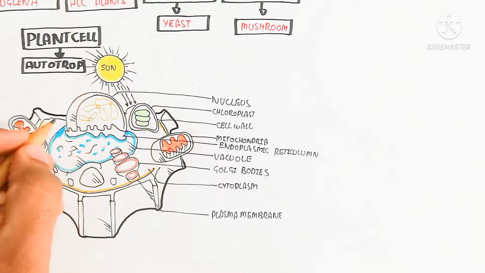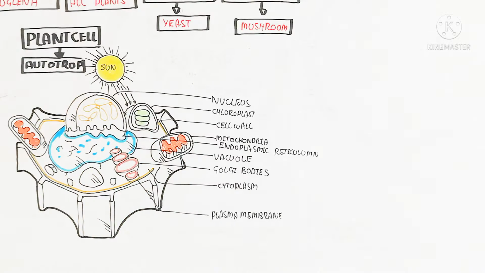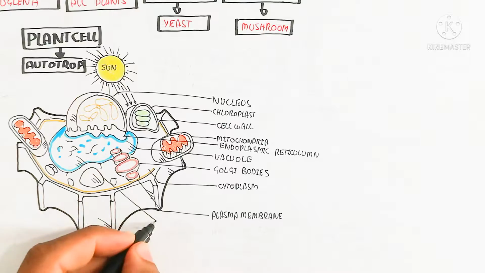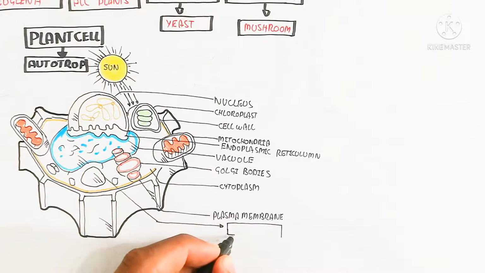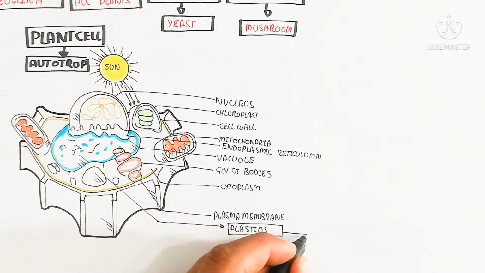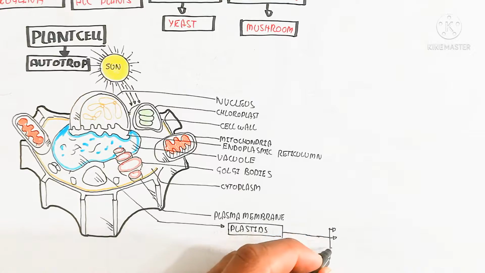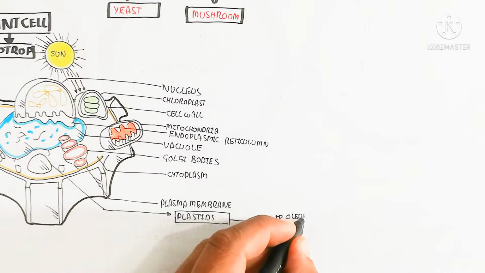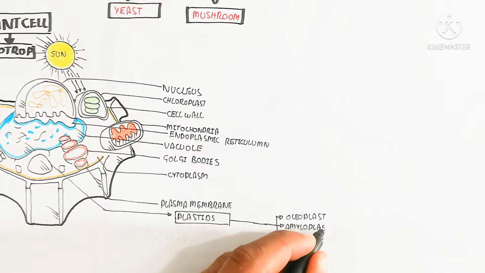So the cytoplasm is here, and this is the plasma membrane, and the outer layer is the cell wall. This is the plastid. I want to show that plastids are basically of different types: the elaioplast, amyloplast, as well as the chloroplast.